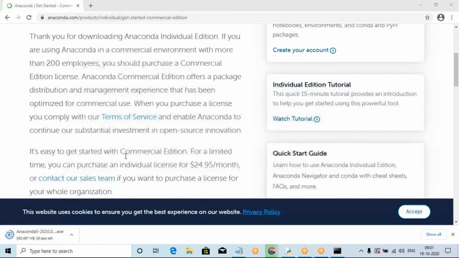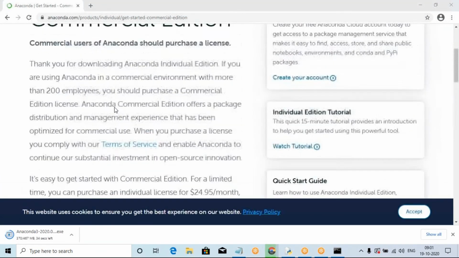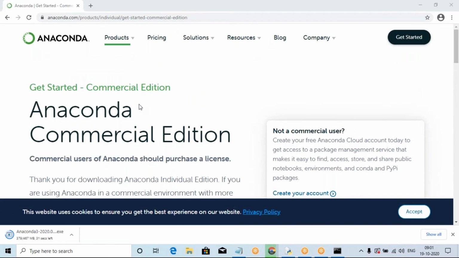So after downloading, last help or check here: we are requiring 64-bit or 32-bit. That is very important. Otherwise you cannot download the Anaconda installer, because we install a number of environments automatically, inbuilt for Anaconda. Okay, you have to wait for only 10 seconds. Okay, now the download is completed.